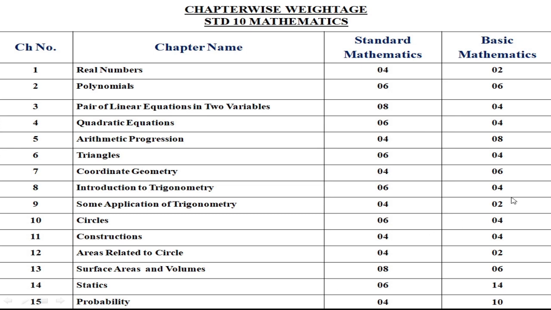Easily you can get 32 marks in basic mathematics, even if you prepare only 4 chapters. Similarly, in standard mathematics also you can get theorem marks in this chapter, 4 marks, and construction 4 marks. So out of 80, 10%, that is 8 marks, will be of the theorem and construction. So you will have to prepare theorem and construction very well to get the benefit of that.